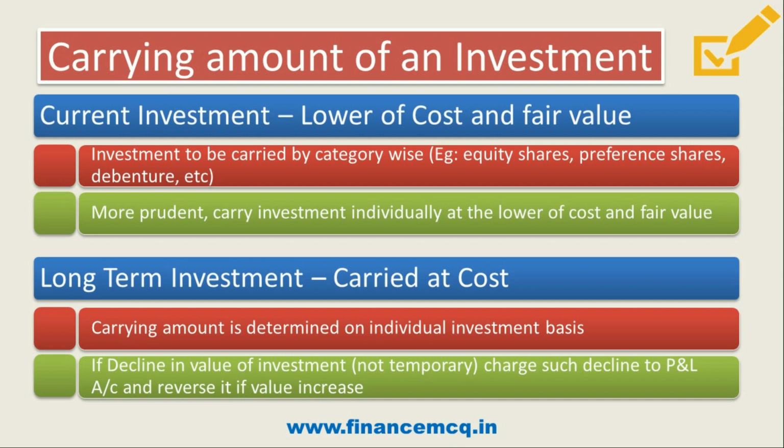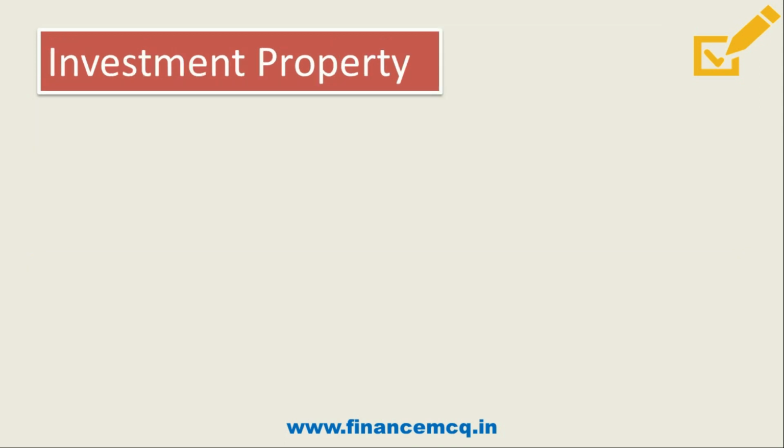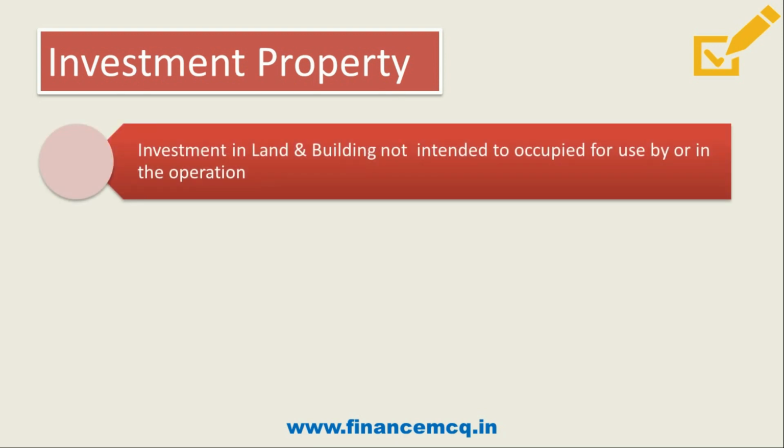Now let's move on to the next point. Friends, now let's talk about investment property. So what is an investment property? Friends, investment property is investment in land and building which is not intended to be occupied for use by, or in the operations of, the company.